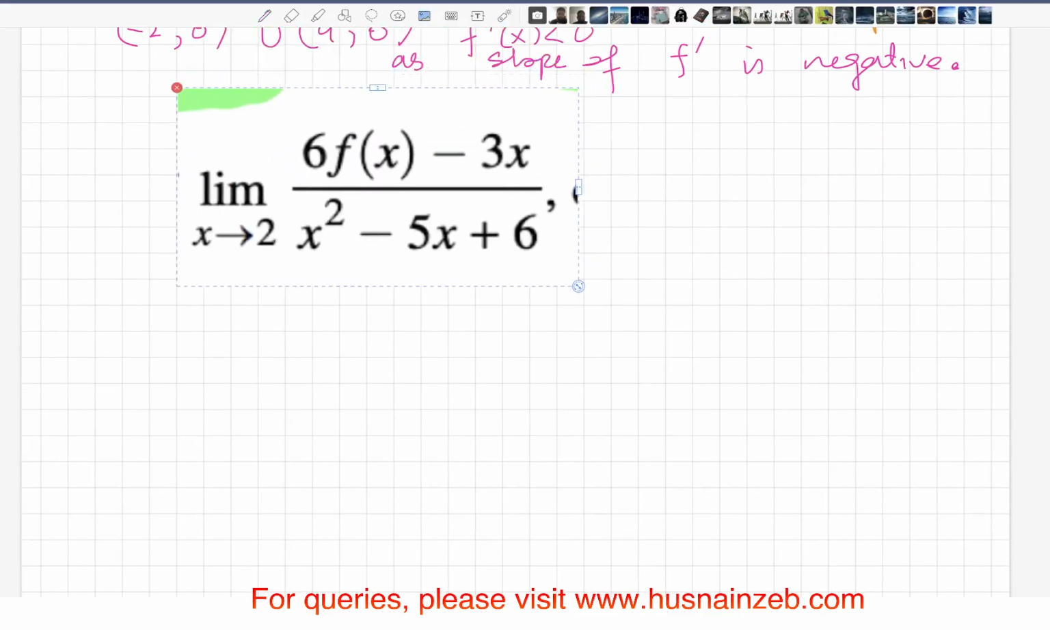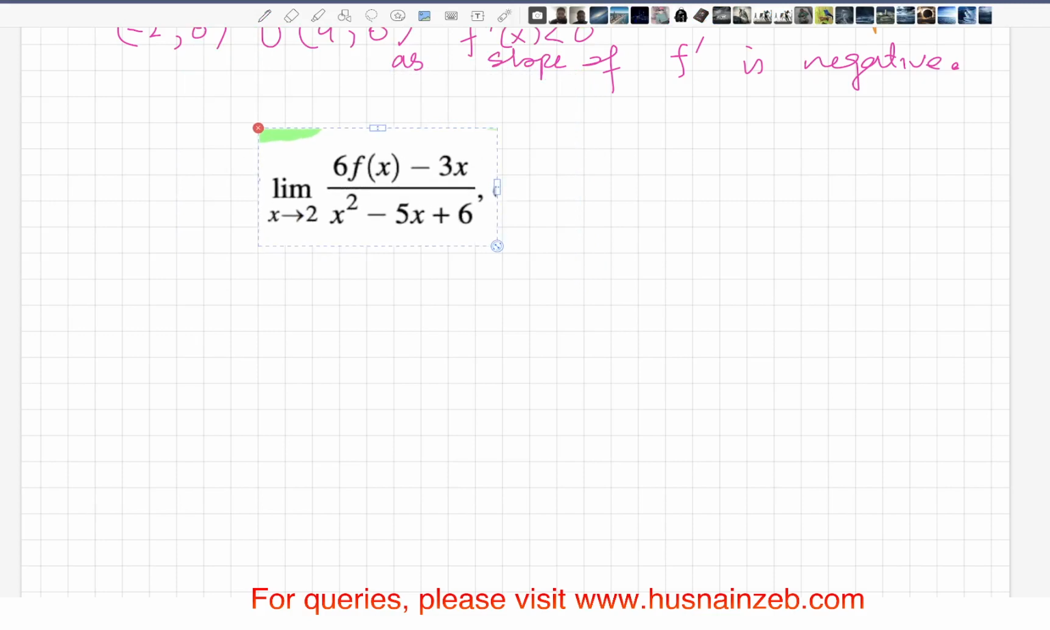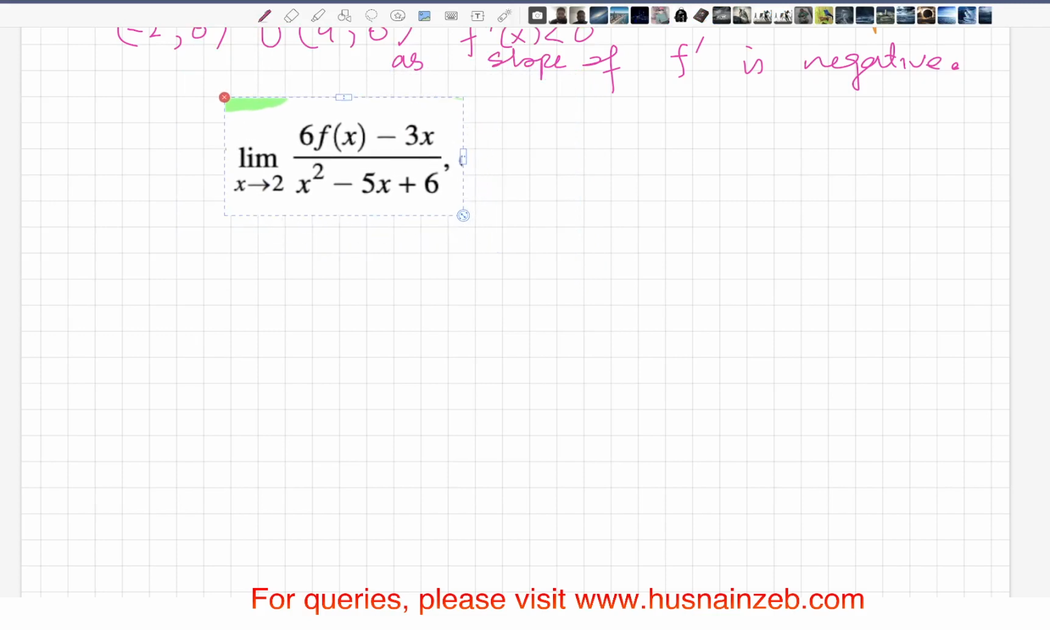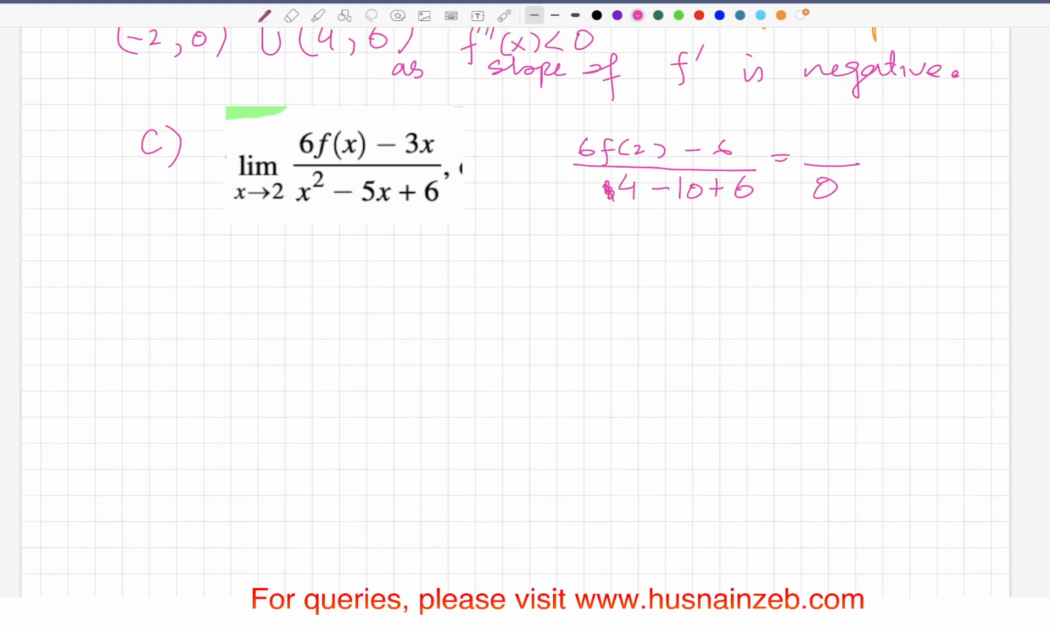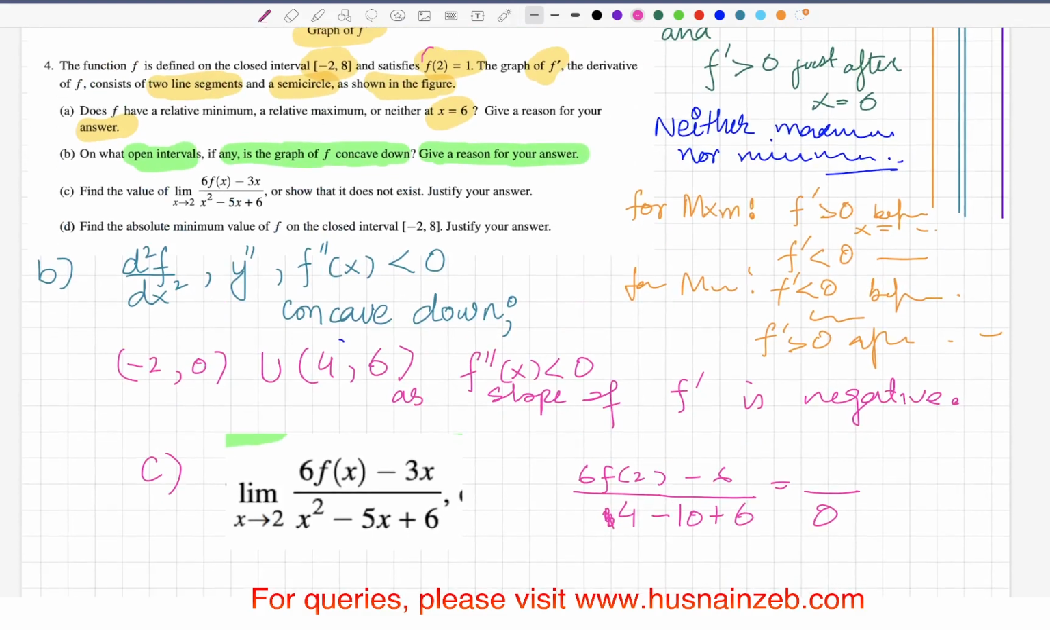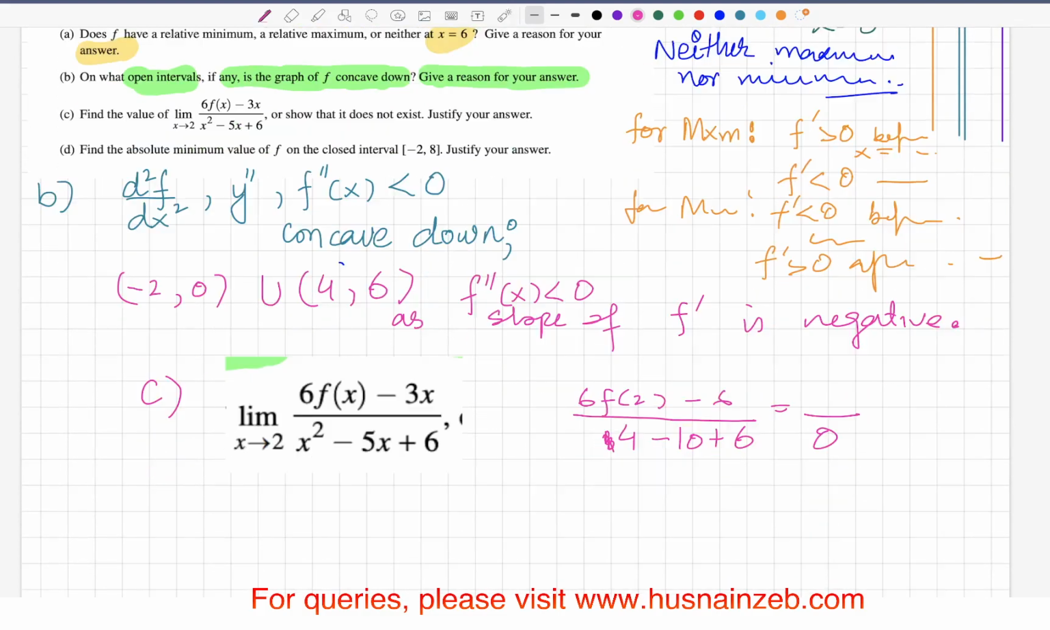Well, this is the limit as x approaches 2, and then there is an expression. The very first thing we do in limits is try to plug in the value, right? So if I just plug in 2, it's going to be 6 f of 2 minus 6, and over here it's going to be 4. So 4 minus 10 plus 6 is going to be 0 in the denominator, and f of 2, we already know that f of 2 is equal to 1. So 0 by 0, right?